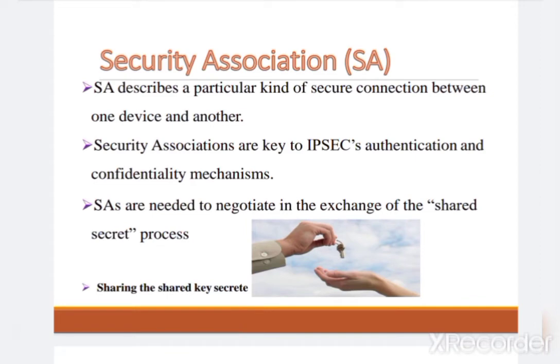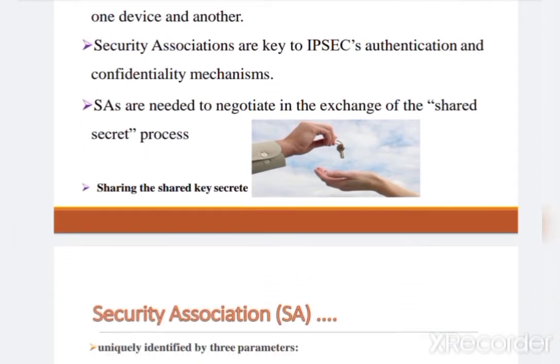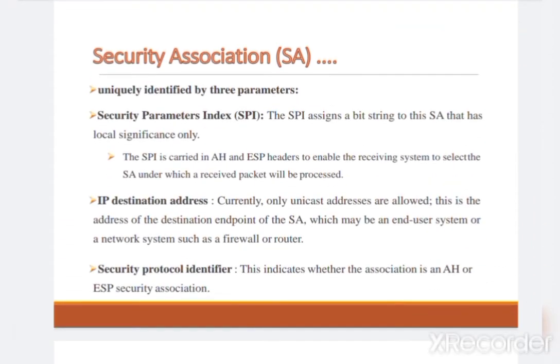A security association describes a particular kind of secure connection between one device and another. Security associations are key to IPsec authentication and confidentiality mechanisms. They are needed to negotiate the exchange of the shared secret and to share the shared key. Basically, it is uniquely identified with three parameters: first the security parameter index, second the IP destination address, and third the security protocol identifier.